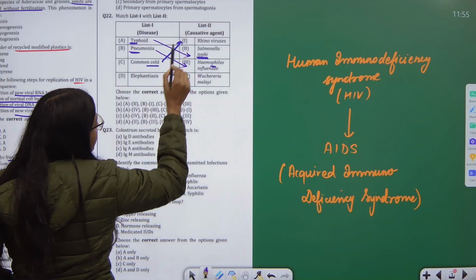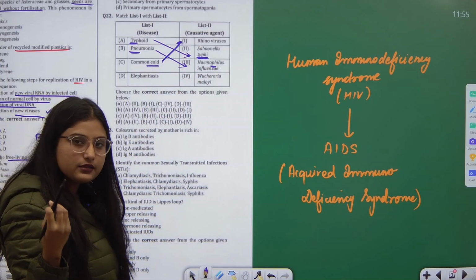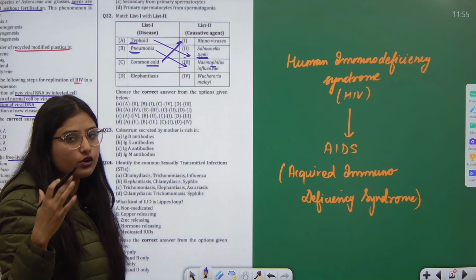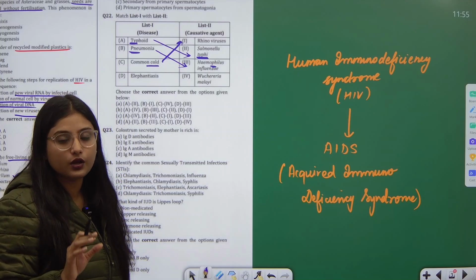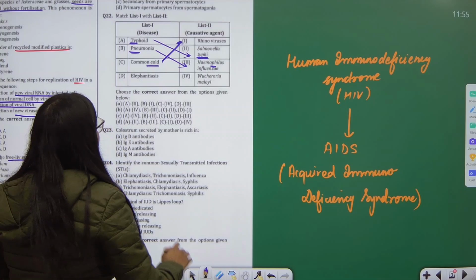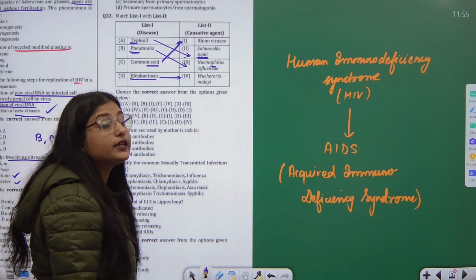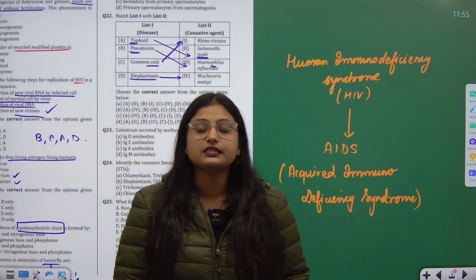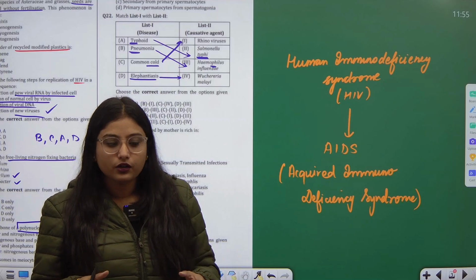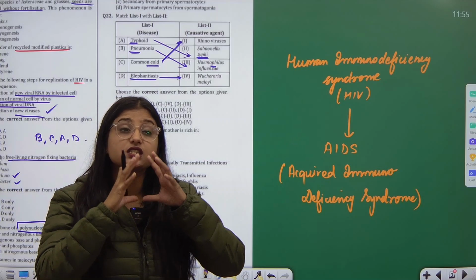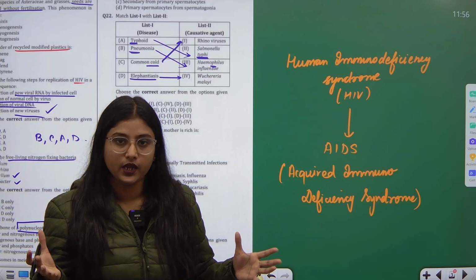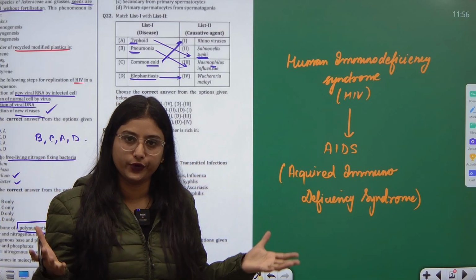Common cold is caused by rhinovirus. This we have been learning since our junior classes, and even if you do not know it now, common cold is caused by rhinoviruses. Whereas elephantiasis is a disease which is caused by Wuchereria malayi. Now elephantiasis is a disease where our foot increases in size massively. It forms such a big foot.